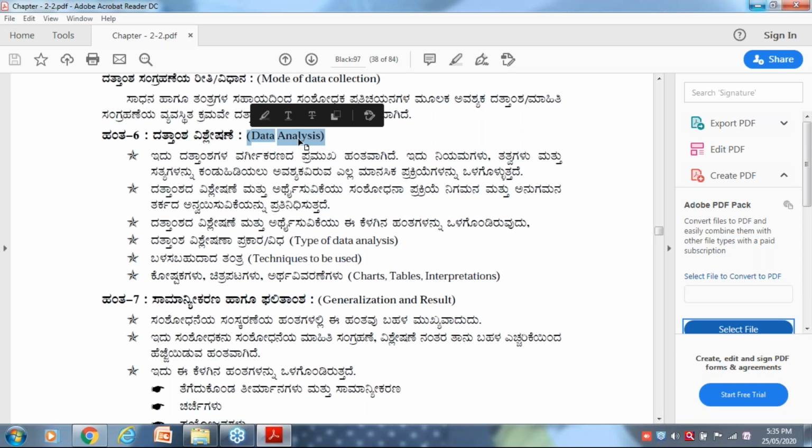It is not possible for me to go in depth into parametric and non-parametric tests. Parametric tests are the tests where the nature of data is to be normal. When you know the nature of data, then you will move towards parametric test.